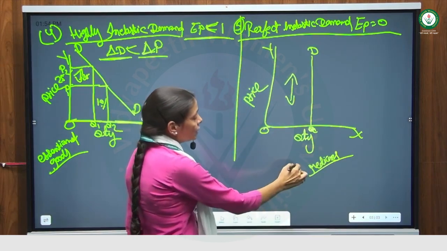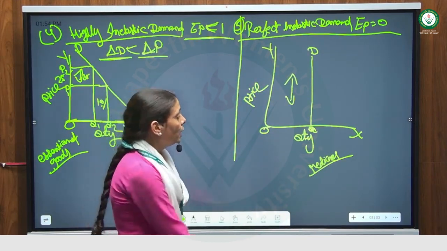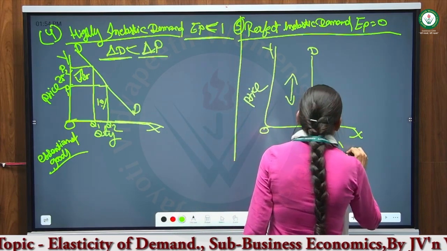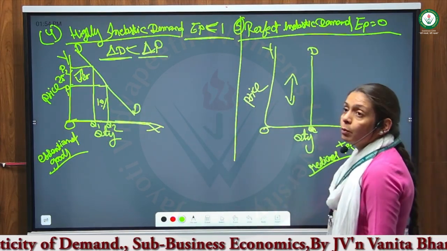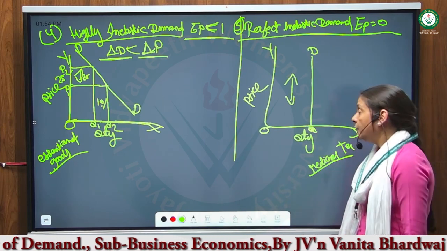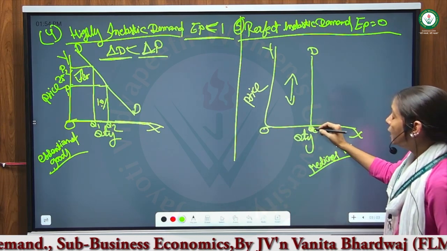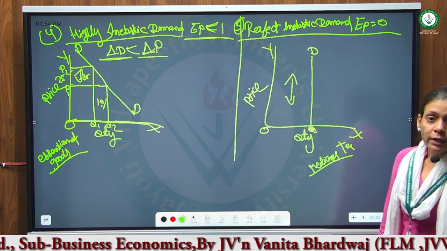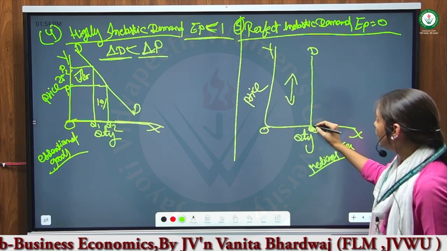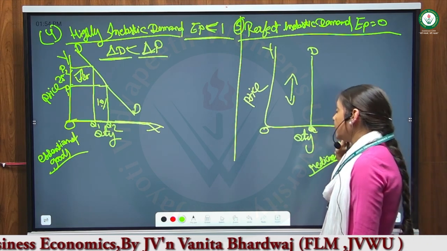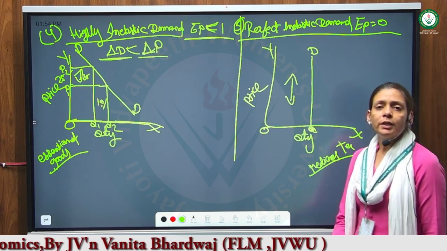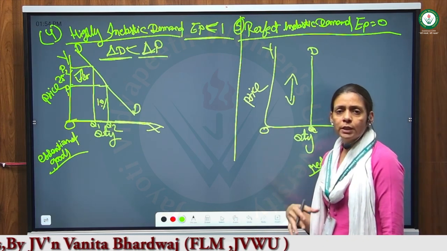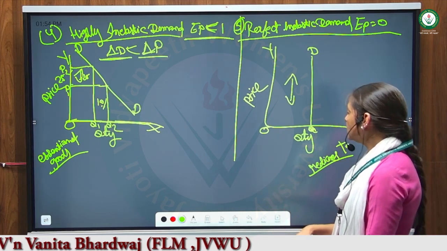For example, what is an essential commodity? Medicines. If you get sick, you will definitely take medicine. If medicine is costlier or cheaper, it doesn't matter. If you are healthy, even if you are getting an offer, you will not take any kind of medicine. The next example is salt. We use a limited quantity of salt. It doesn't matter whether it is costly, expensive or cheaper.